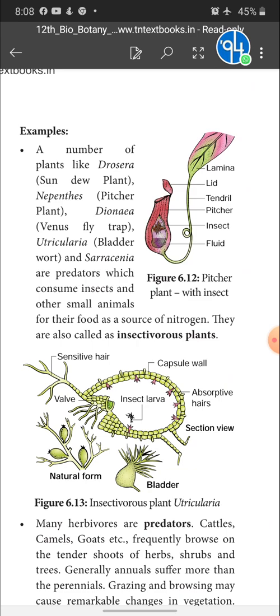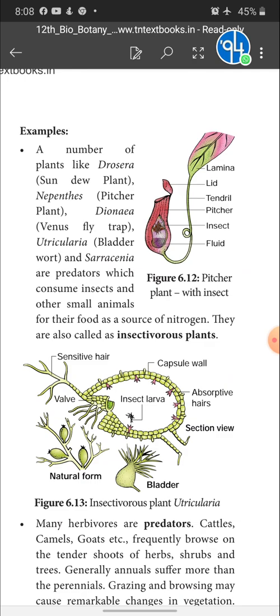Okay, if you are asked to name some plants which act as predators, you will get it as a 2 mark question. Okay, children, as there are 4 plants as insectivorous plants, you will get 2 marks for this. Okay, what are the 4 plants? Drosera, Nepenthes, Dionaea, Utricularia, then Sarracenia also. These are the insectivorous plants or predator plants.